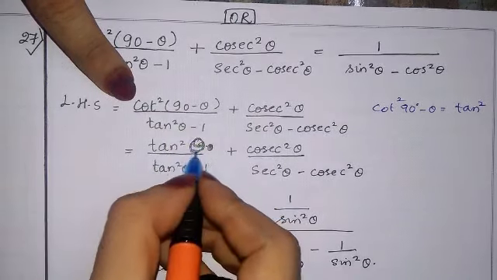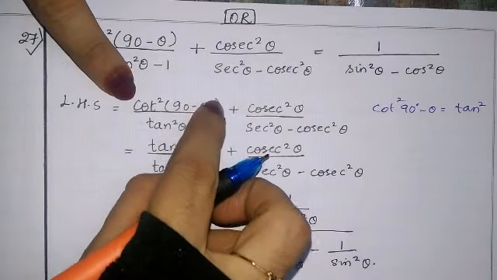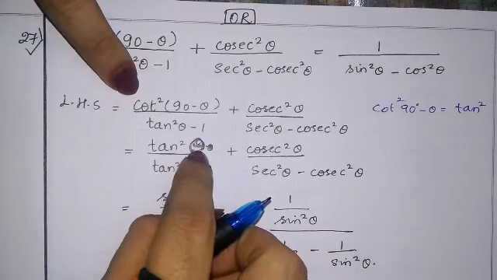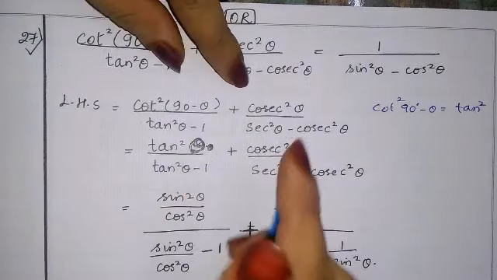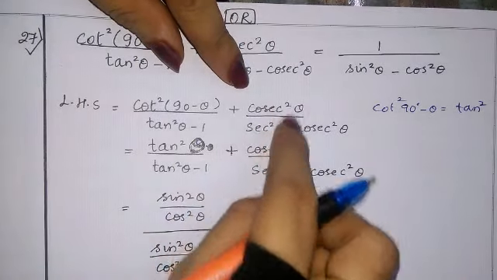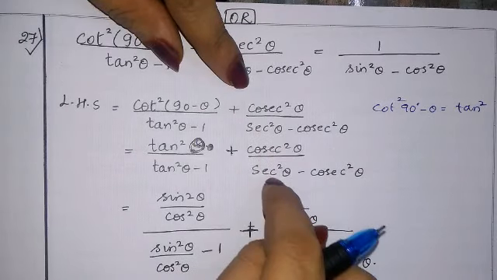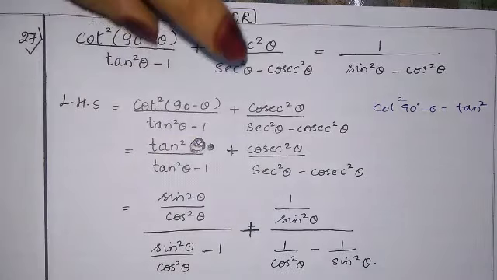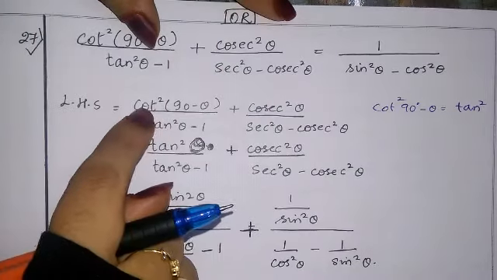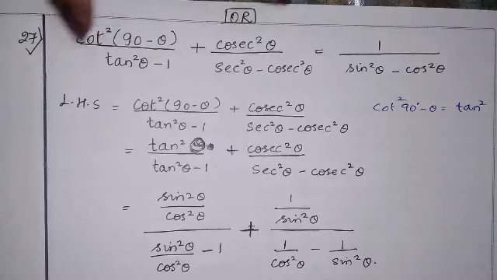So tan square theta upon tan square theta minus 1 plus cosec square theta upon sec square theta minus cosec square theta. Everything else I have kept as it is. Only cot square (90 minus theta) is nothing but tan square theta.